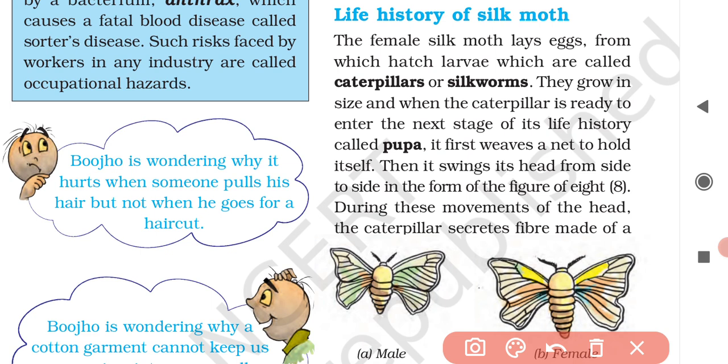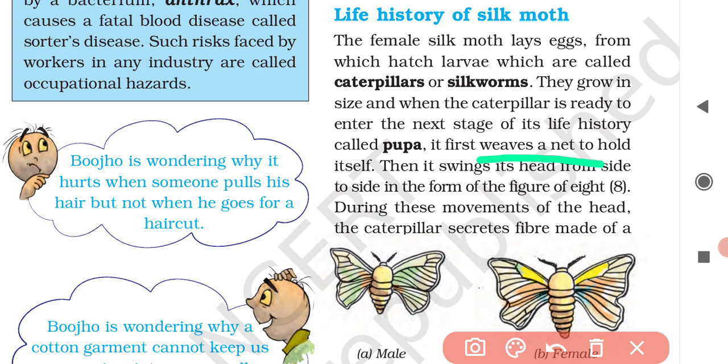Then after that what happens? When the silkworm or caterpillar is ready to enter the next stage of its development, which is called pupa, it will first weave a net to hold itself within its own body.